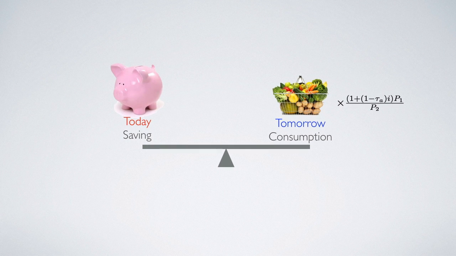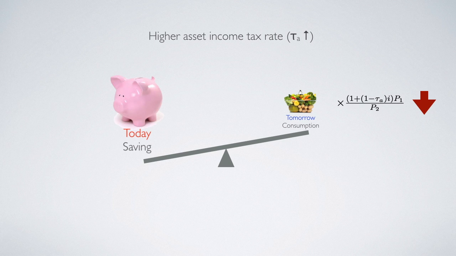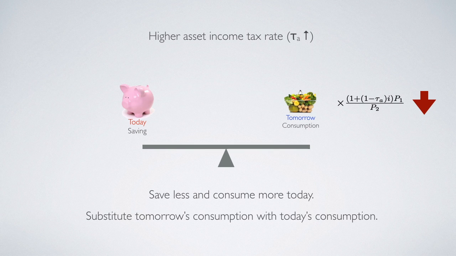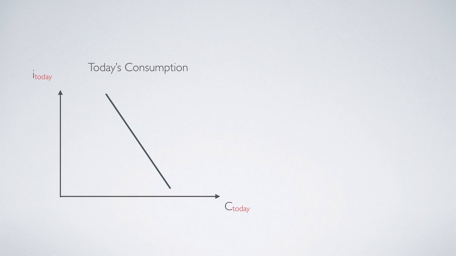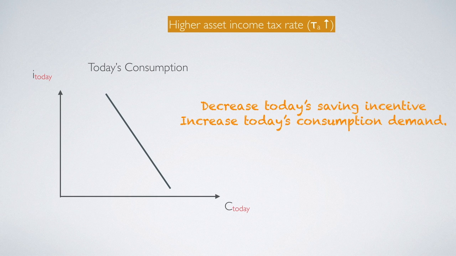So when government increases asset income tax rate, it would decrease the value of saving today. So how household reacts to that would be to save less and consume more today. Okay? Which means that the household would prefer to substitute tomorrow's consumption with today's consumption. If we draw on the graph, it would mean that higher asset income tax rate would decrease today's saving incentive and increase today's consumption demand.